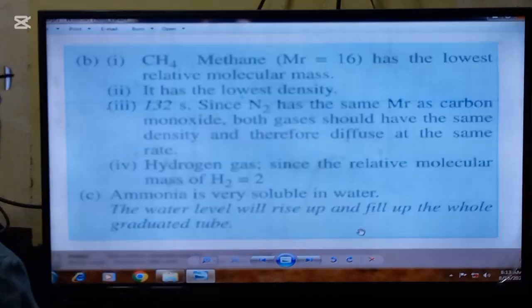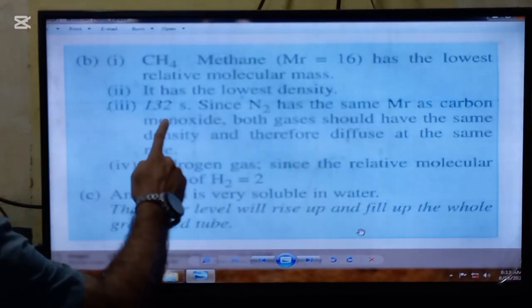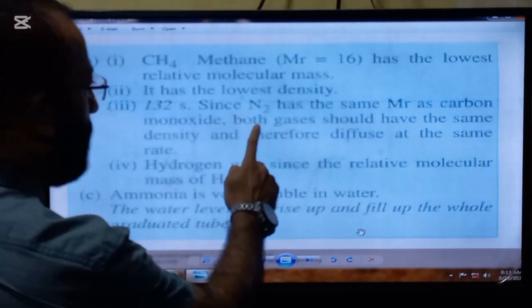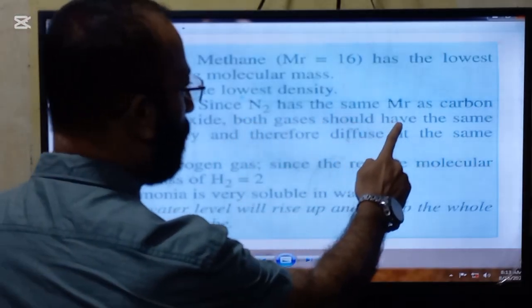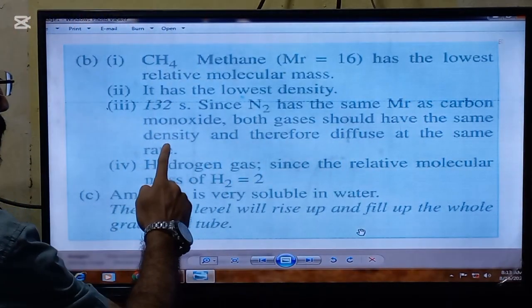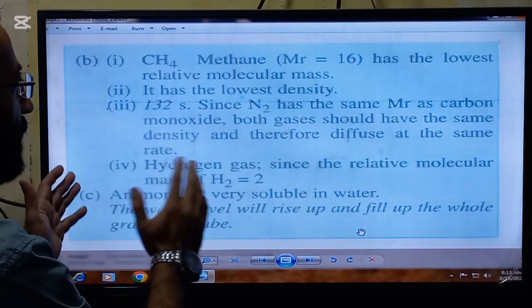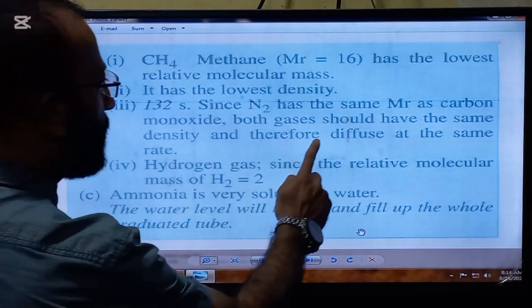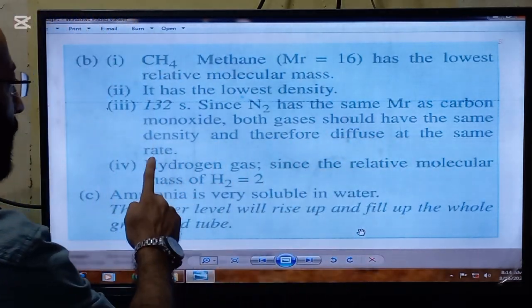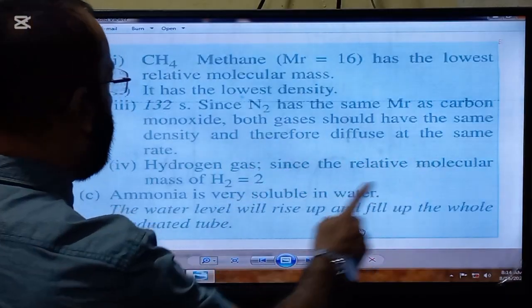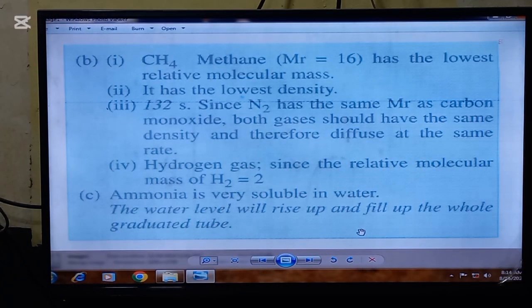So here is the answer, that is 132 seconds, since nitrogen has the same relative molecular mass as carbon monoxide, that is both having 28. So both gases should have the same density and therefore diffuse at the same rate.